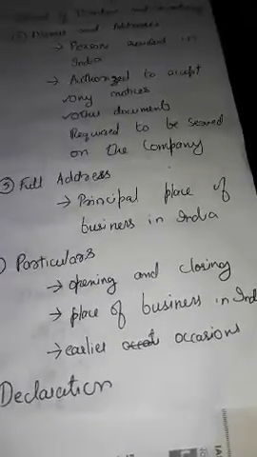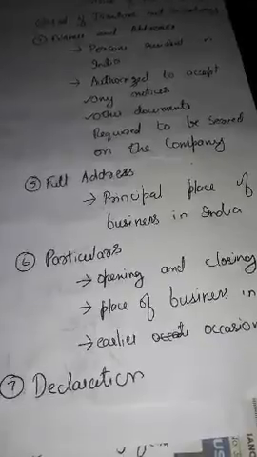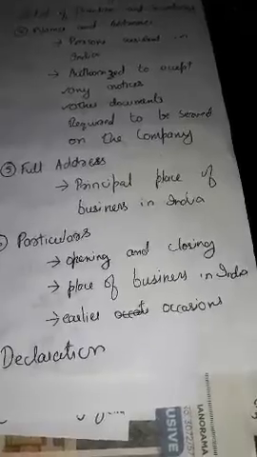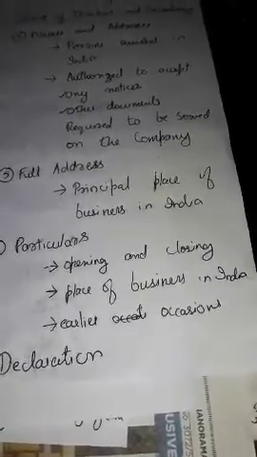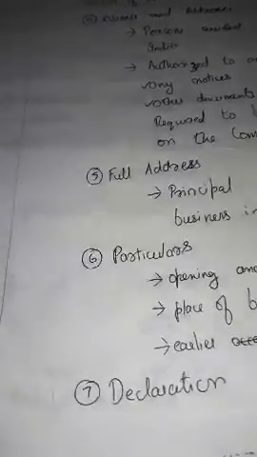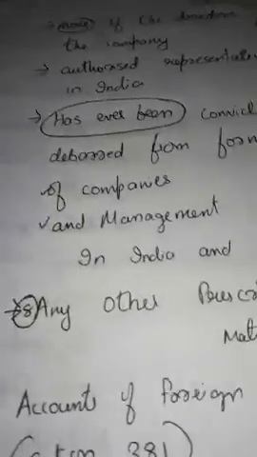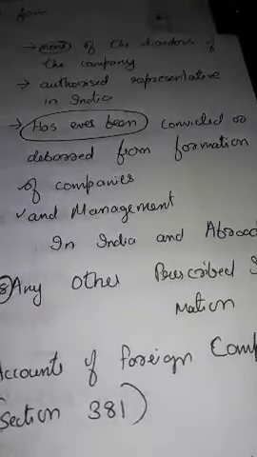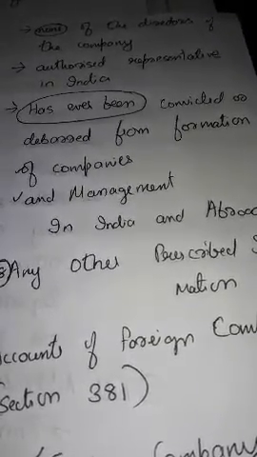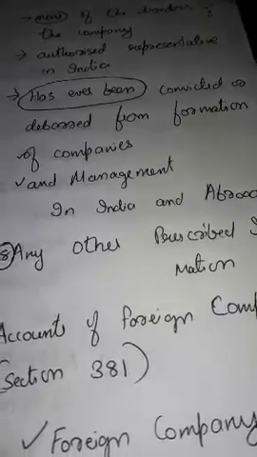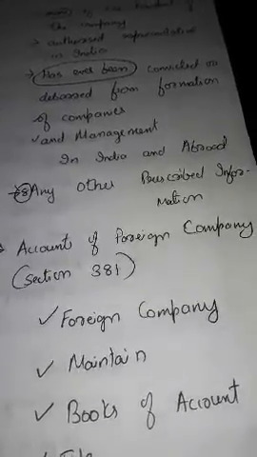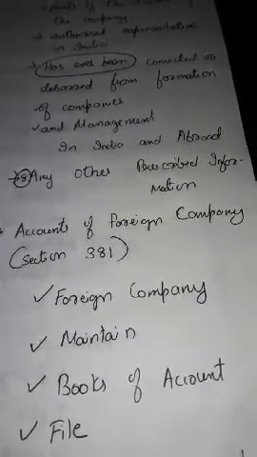The full address of the principal place of business in India must be provided to ROC, along with the particulars of opening and closing of place of business in India on all earlier occasions. The declaration that none of the directors of the company or authorized representative in India have ever been convicted or debarred from formation of companies and management in India and abroad must also be submitted to the ROC, along with any other prescribed information.